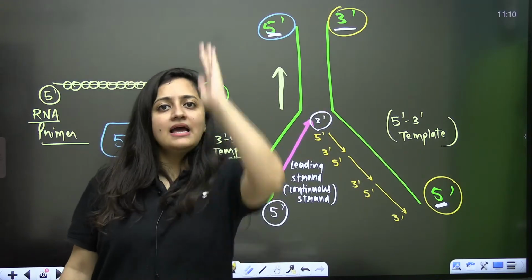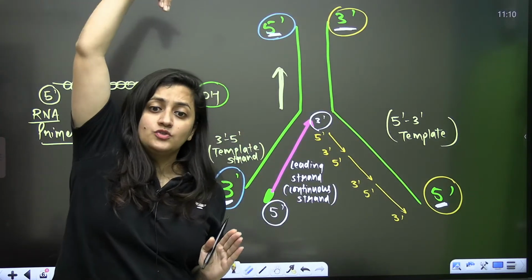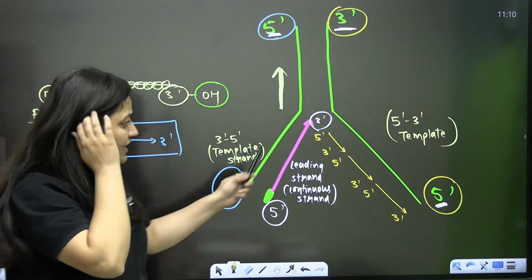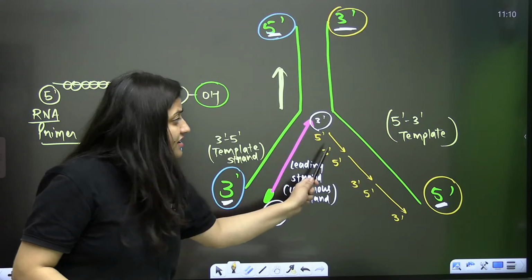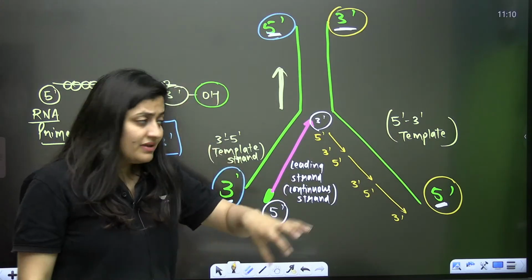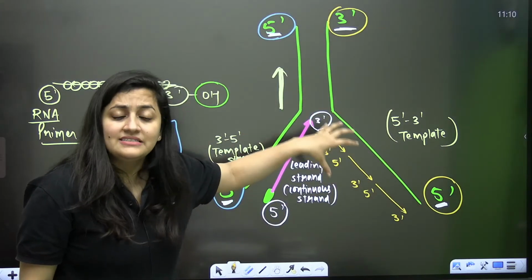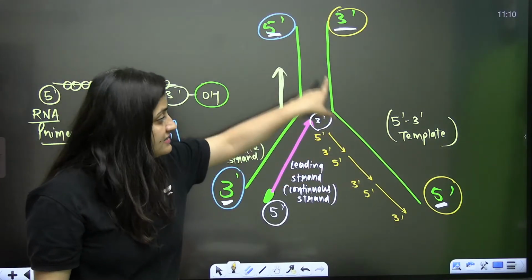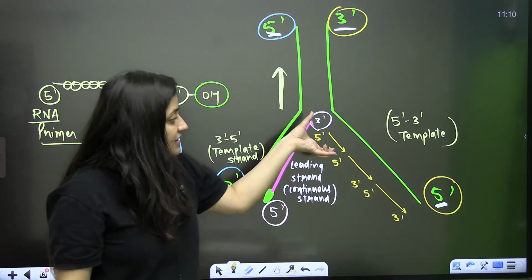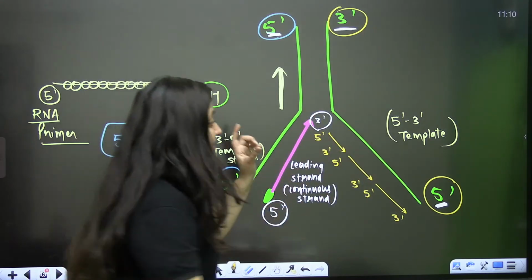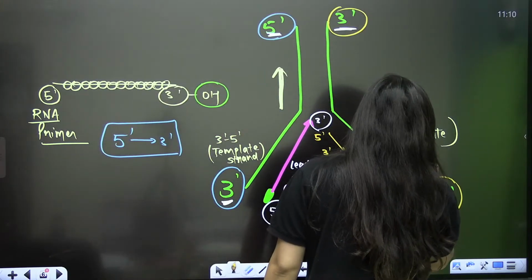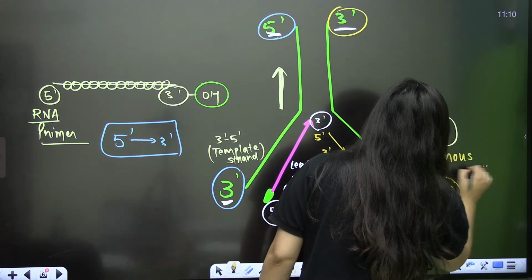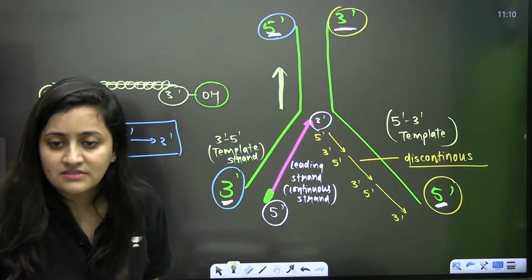See, I'm moving this hand effortlessly. But when it comes to like this, it will take some efforts. And they are in opposite direction. So here, polymerase is still giving its best. It is still synthesizing the strand, but here that strand synthesis is discontinuous. It is not continuous, it is discontinuous. Clear? This strand synthesis is discontinuous.